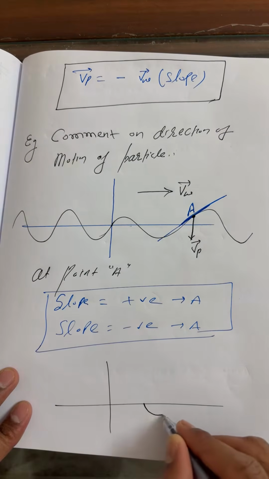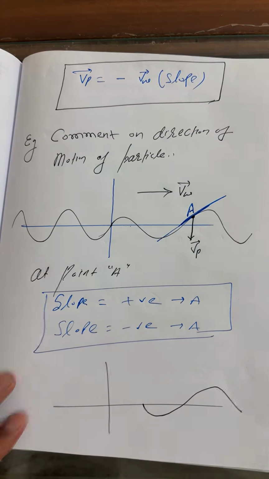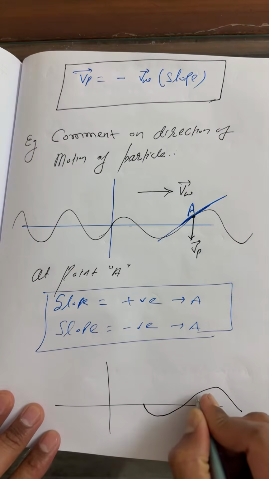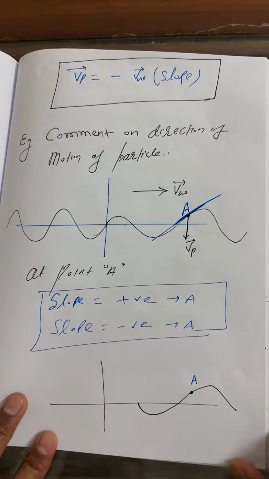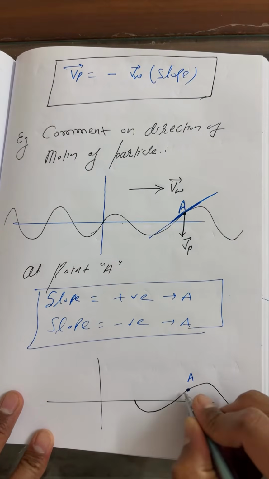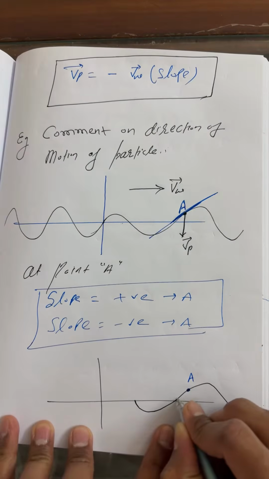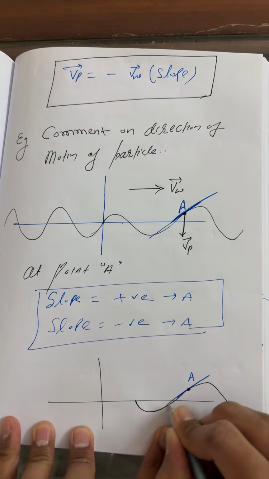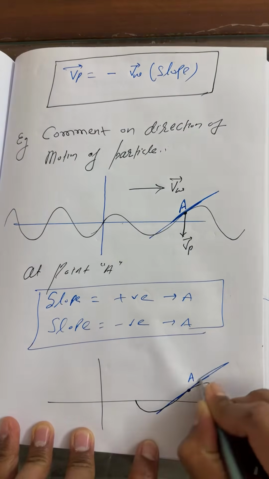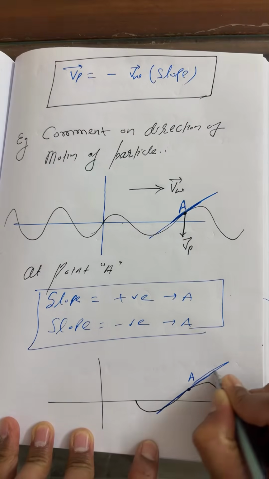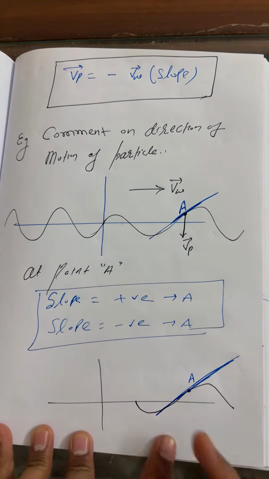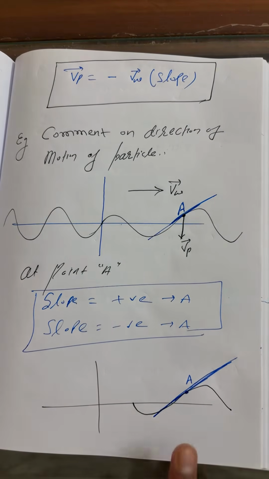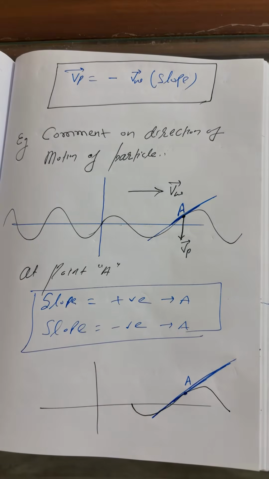Basically, this is your point A. If you draw a tangent at this point, a tangent is nothing but the slope. So what is the slope? Sagar, tell me fast.